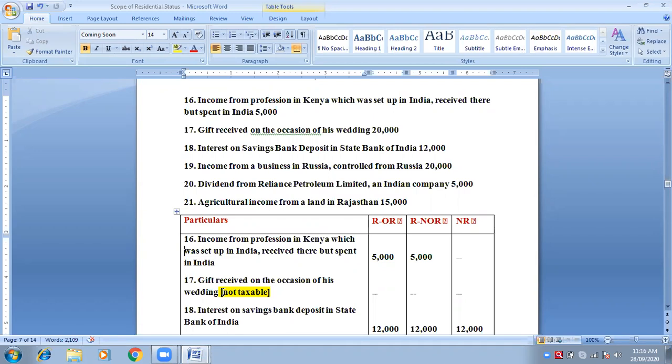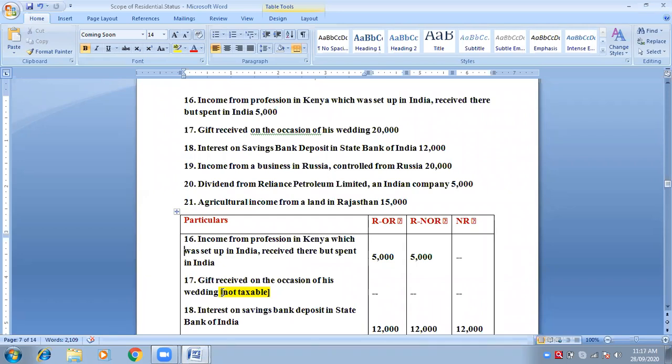Because we have got nothing to do with India. Have they disclosed that the amount was received in India? No. If they disclose received in India, then it will become the first case. It is not said. Therefore, we have to assume that it was received in Russia only, because they are not disclosing where the amount is received. The business is situated in Russia, so the amount must have been received in Russia only.